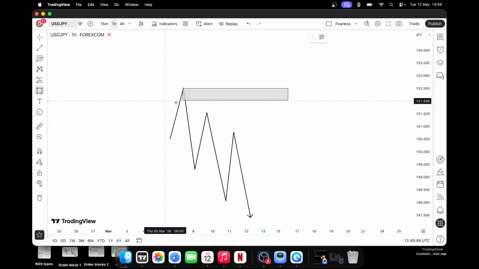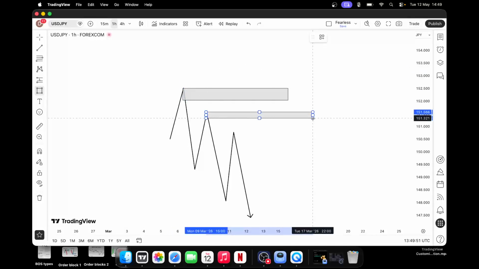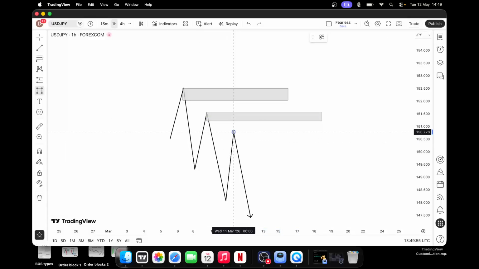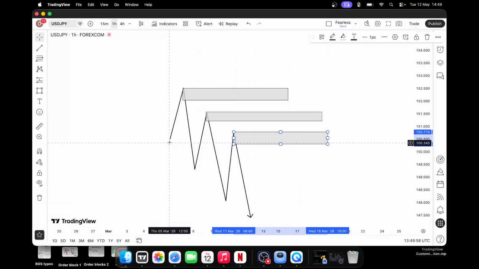So all these order blocks, we pick them up at the swing points. You understand? We pick them up at the swing point. But before you say an order block is valid, you must know that there is a break of structure. So in the next video, we'll talk about order blocks.